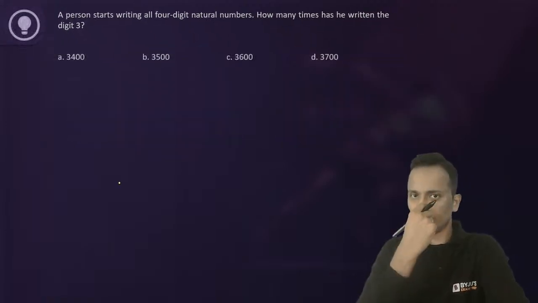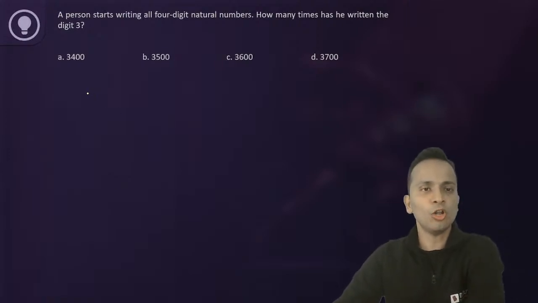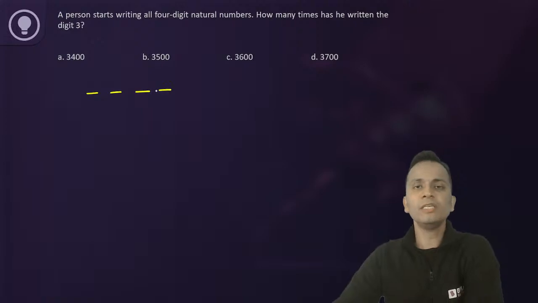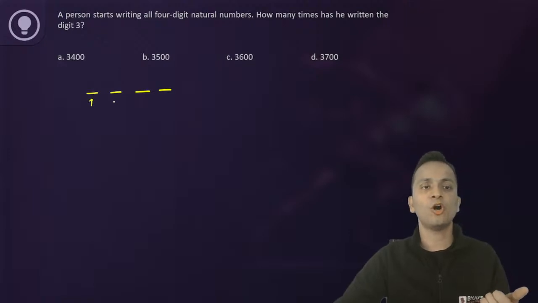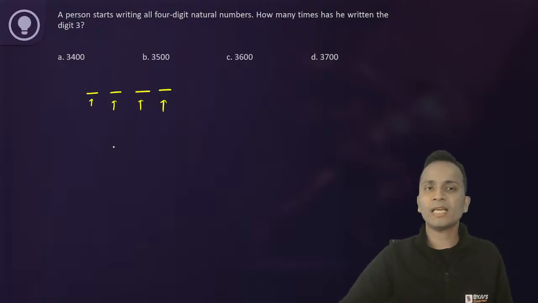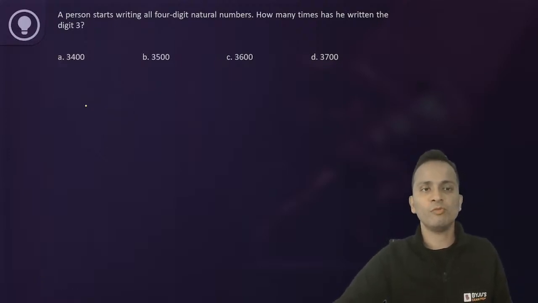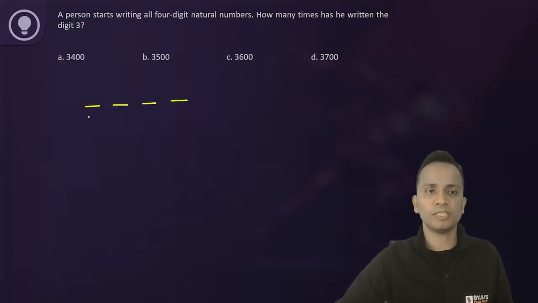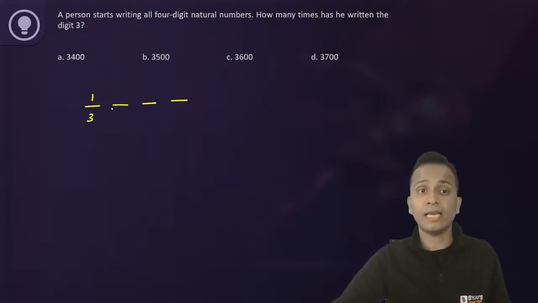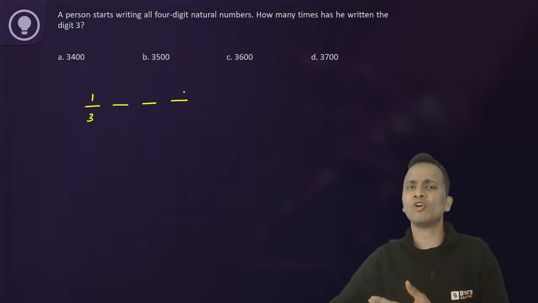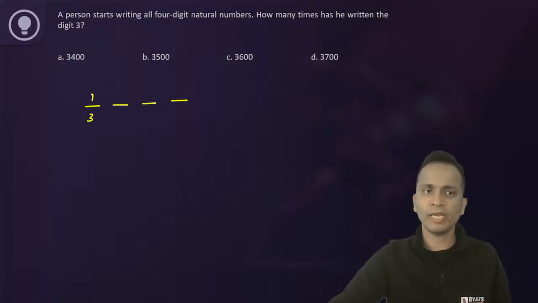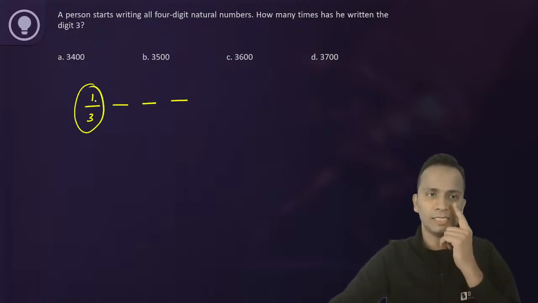Now, first of all, using the concept of permutation combination. If we are writing all 4-digit numbers, then 3 may appear at the leftmost place, or at this place, or at this place, or at this place. So first of all, I'll count the number of numbers in which 3 appears at the leftmost place. So I fixed 3, and on the right hand side, any number can come. I'm counting the number of threes here. So 3 will come here, and whether it comes at other places or not, I'll not be counting. I'll just count in how many numbers 3 will come at this place.